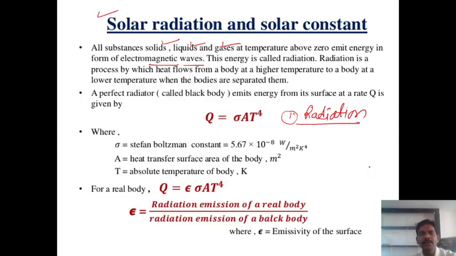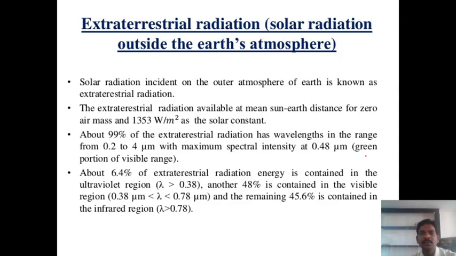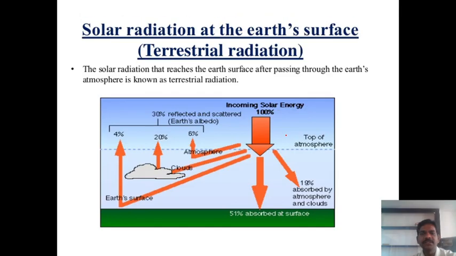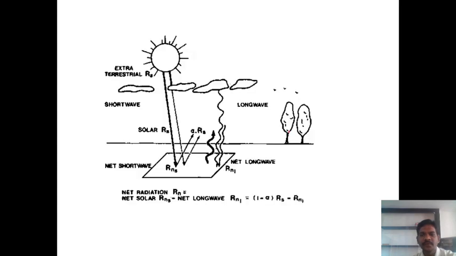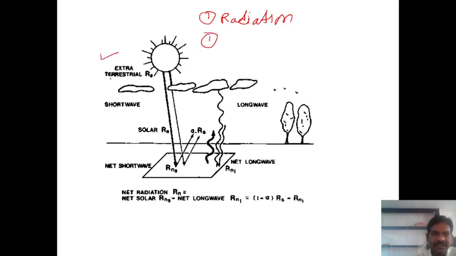So in this topic we first discussed what radiation is. We know the definition of radiation here. Now we have to discuss the two types of radiation. Radiation is classified into two types. One is extraterrestrial radiation, and the second is terrestrial radiation. So we discuss this extraterrestrial and terrestrial radiation. This is the classification of the radiations.